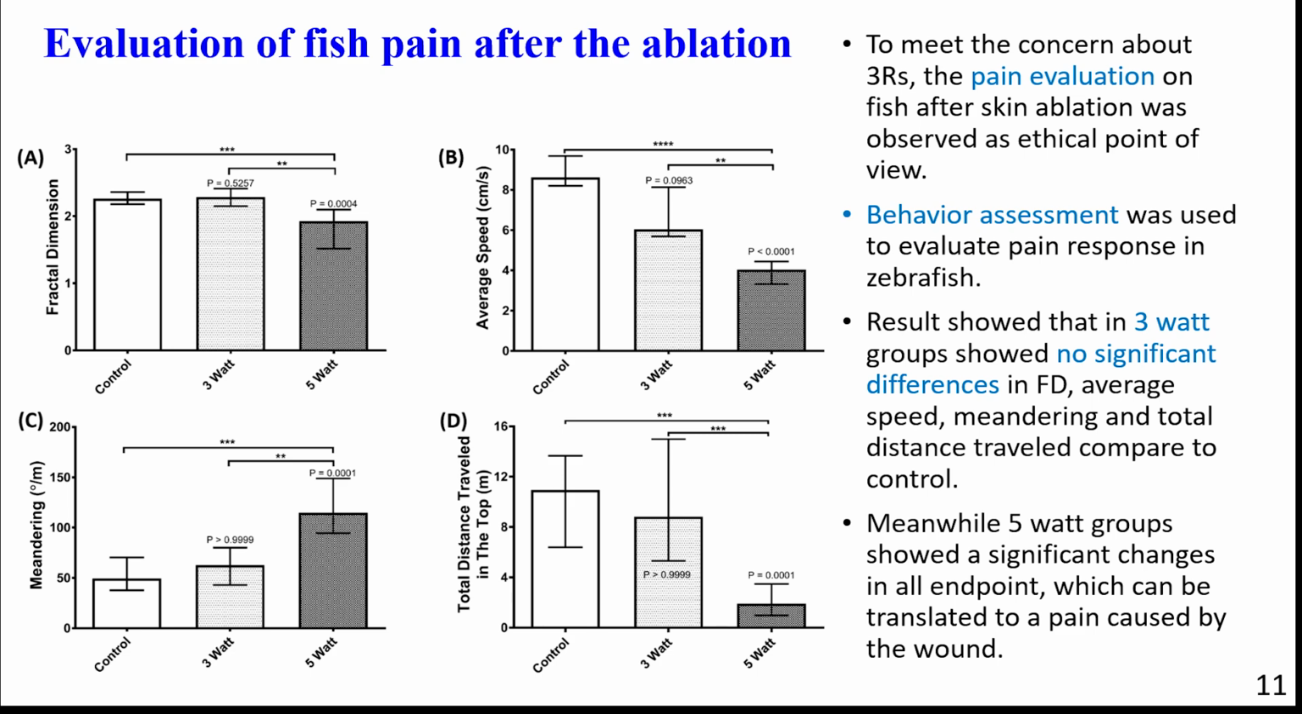From the behavior assessment result, the 5 watt group showed alteration in all behavior endpoints tested. Fractal dimension and average speed were significantly lowered. This means that after ablation, the zebrafish become less active. Meandering and total distance traveled in the top also were affected in the 5 watt group, which means they explore the top area less. This alteration may translate into the zebrafish feeling uncomfortable after the 5 watt ablation. They may feel pain and change their normal behavior.